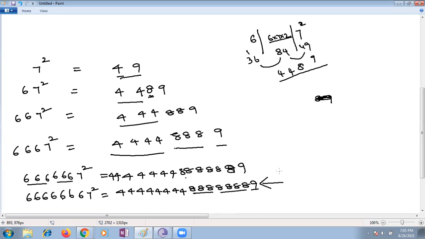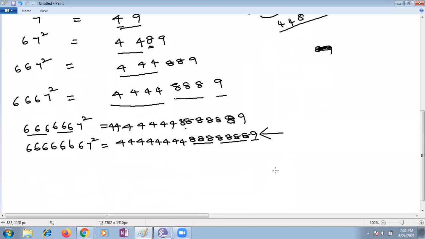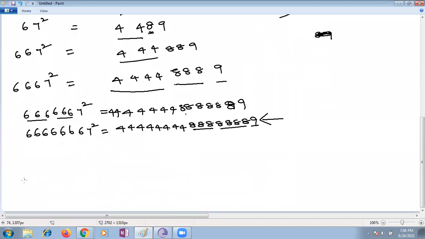There is another question. Write the square numbers making use of the following. Let me test that part also. You can try this, children. This is also most interesting. Ma'am, can you tell that 3-digit squaring technique? We will go, just a minute. Akash is asking, can you explain it again?